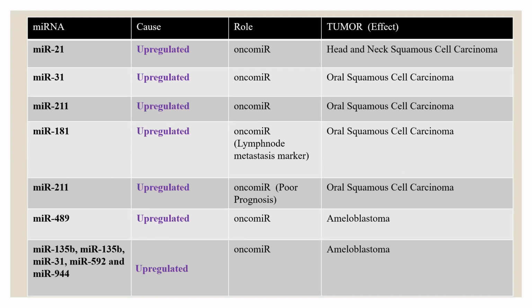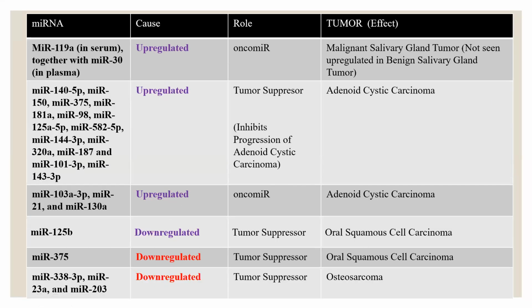MicroRNA 21 is upregulated in head and neck squamous cell carcinoma, whereas 31 is studied again in oral squamous cell carcinoma. MicroRNA 489 is upregulated in ameloblastoma, and there is a panel of other upregulated microRNAs, like microRNA 135b, 31, 592, and 944 in ameloblastoma. Now there are some downregulated microRNAs as well, like microRNA 375, which acts as a tumor suppressor in oral squamous cell carcinoma, and a panel like 338-3p, 23a, and 203 is studied in osteosarcoma.